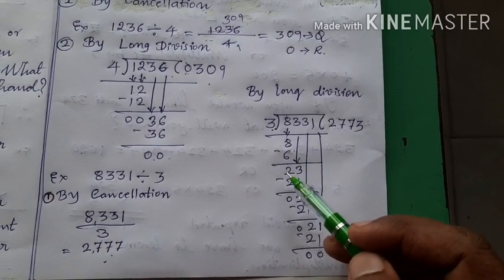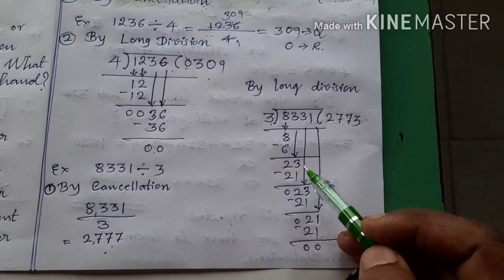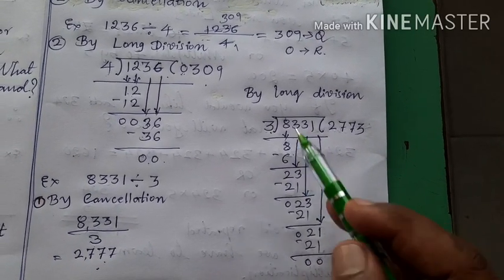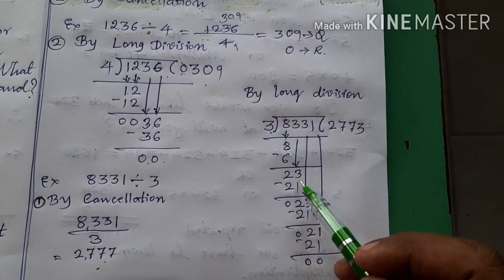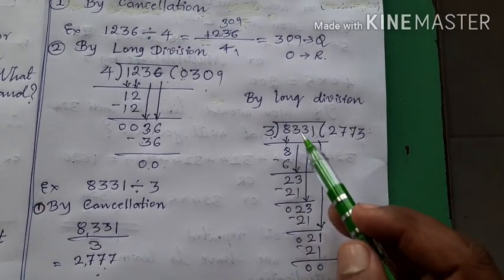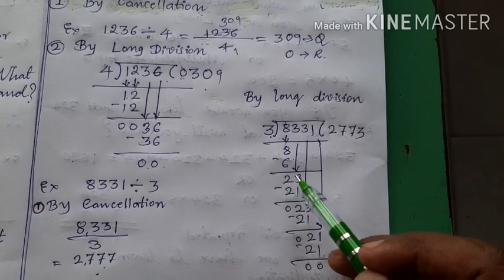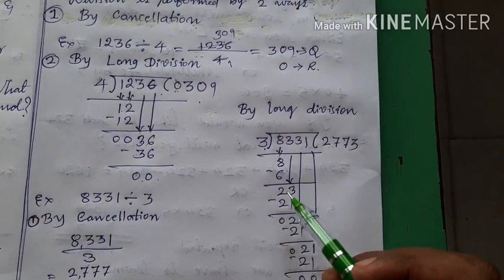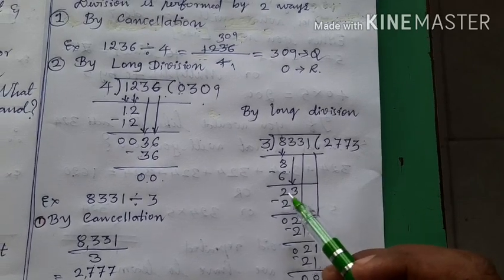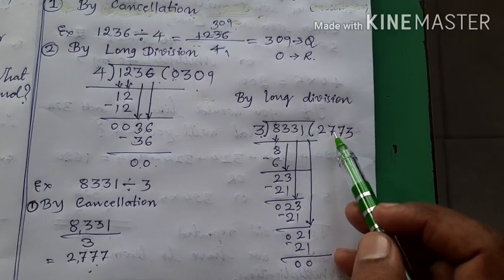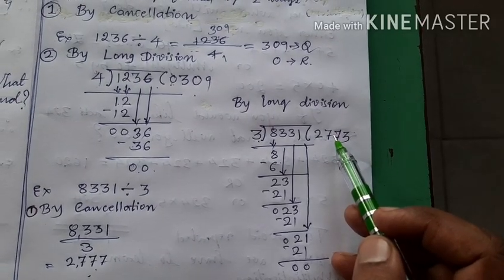Now it became 23. You should not miss this number. In addition to this number, you should count its value. Okay? When you take 3 down, you should not think that this 3 is bigger or this 3 is bigger, 3 and 3 are equal. In that way, you should not count. When you take 3 down, whatever the number is in front of 3, you have to add that also and count. Now it became 23. Therefore 23 is bigger than this. That is why we will not put 0 here. Okay children?